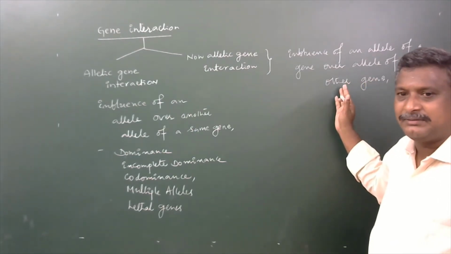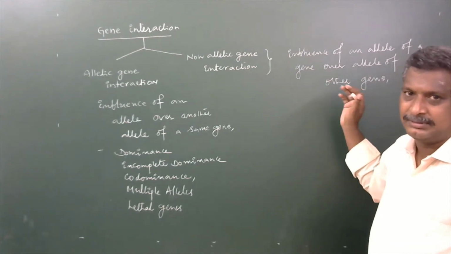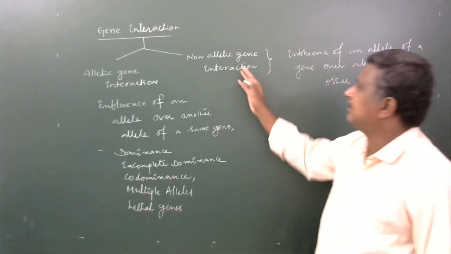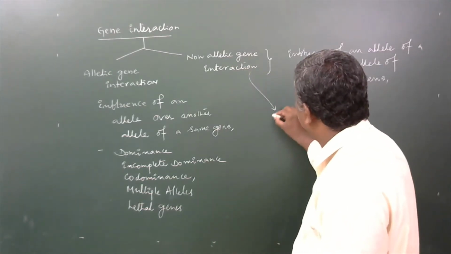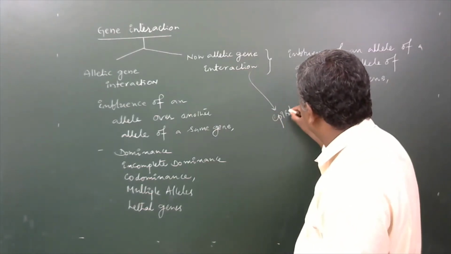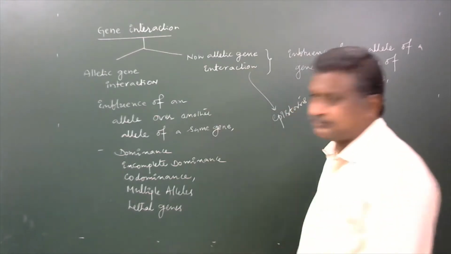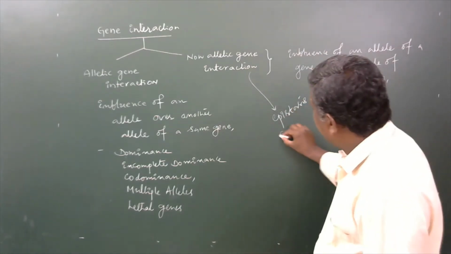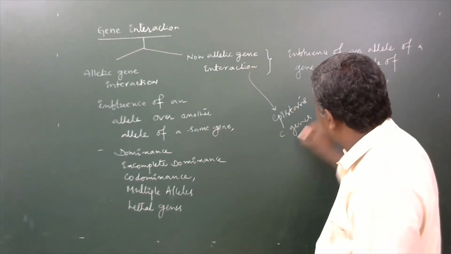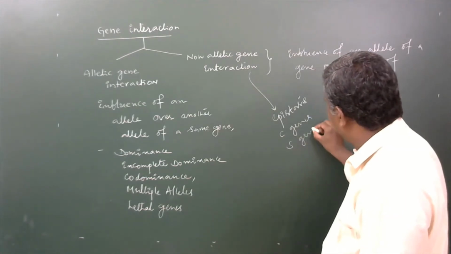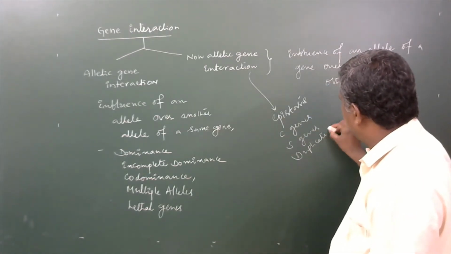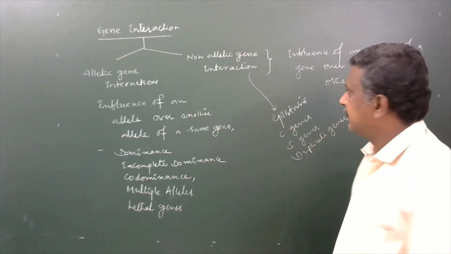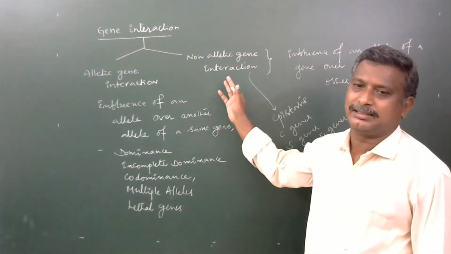Interaction is made in between two different genes. Yes, that is said to be non-allelic genic interaction. For this, epistasis, complementary genes, supplementary genes, duplicate genes, etc. are there as an example for non-allelic genic interaction.